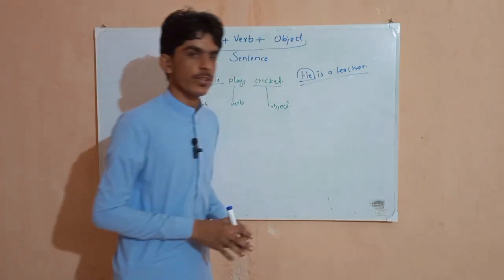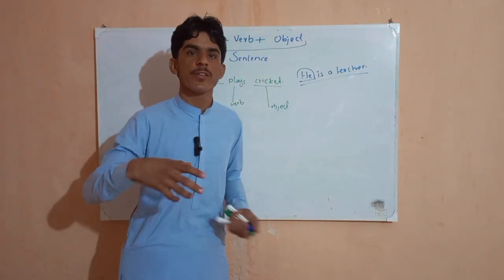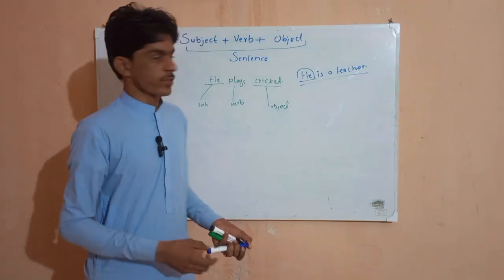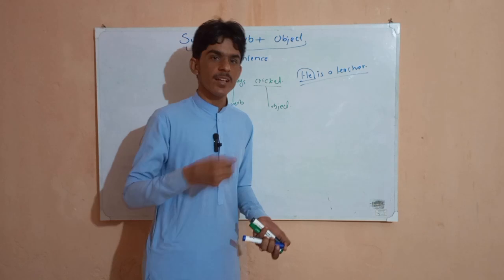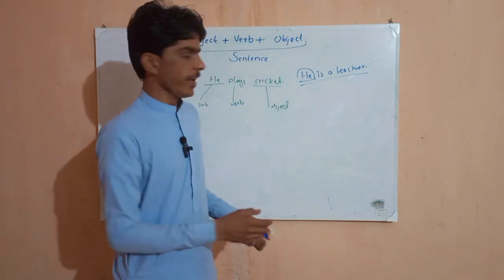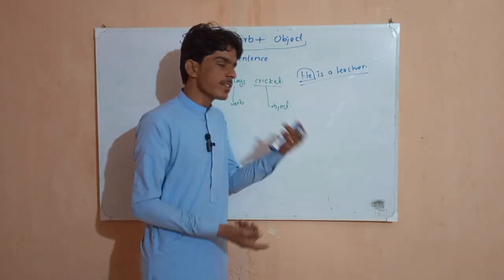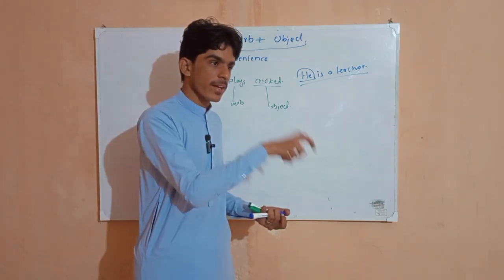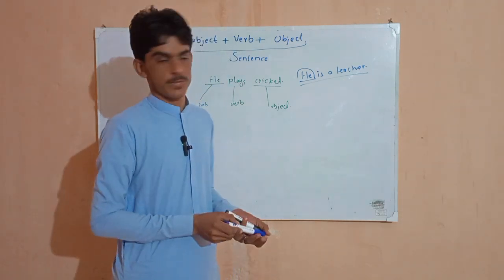So we need to know the subject does not always mean doing the action. Sometimes, when our sentence is about something, हमारा sentence जो है वो किस चीज के बारे में है तो हो गया हमारा subject.